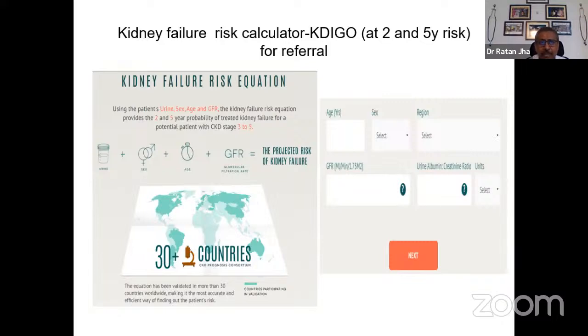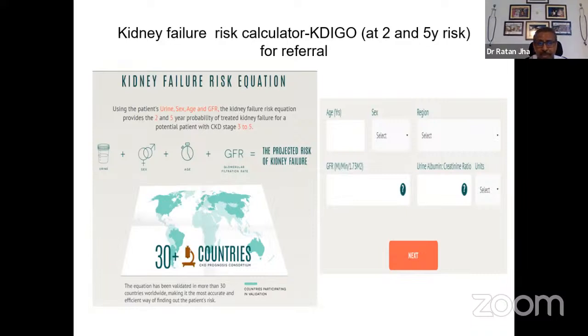This kidney failure risk calculator depends on 4 parameters: the age, sex, GFR based on serum creatinine, and the urine albumin creatinine ratio, with a region specified. Once we put these parameters in this calculator, it automatically gives the risk of needing dialysis at 2 and 5 years.